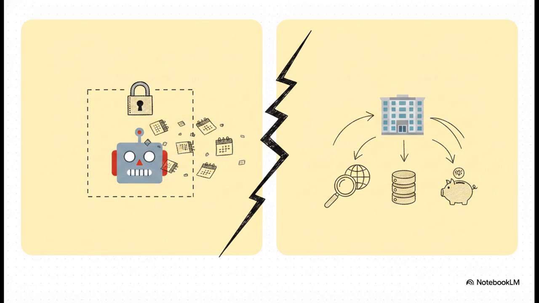If you run a business and ask the AI, hey, how many employees joined our team last month? It literally can't answer you. Plus, every single API call you make costs money based on tokens. Contrast that with dynamic business needs. You need live Google search data. You need access to your specific company databases. And you absolutely must have budget control so your startup doesn't just burn through all its cash.